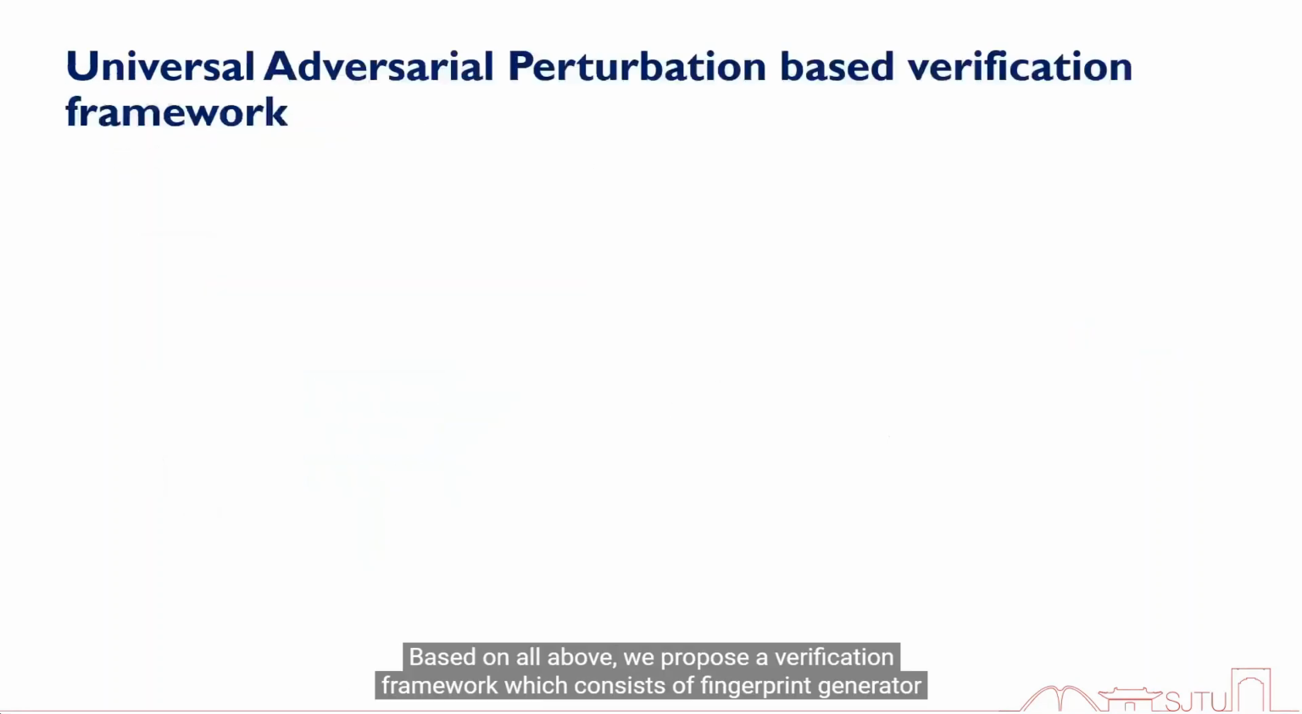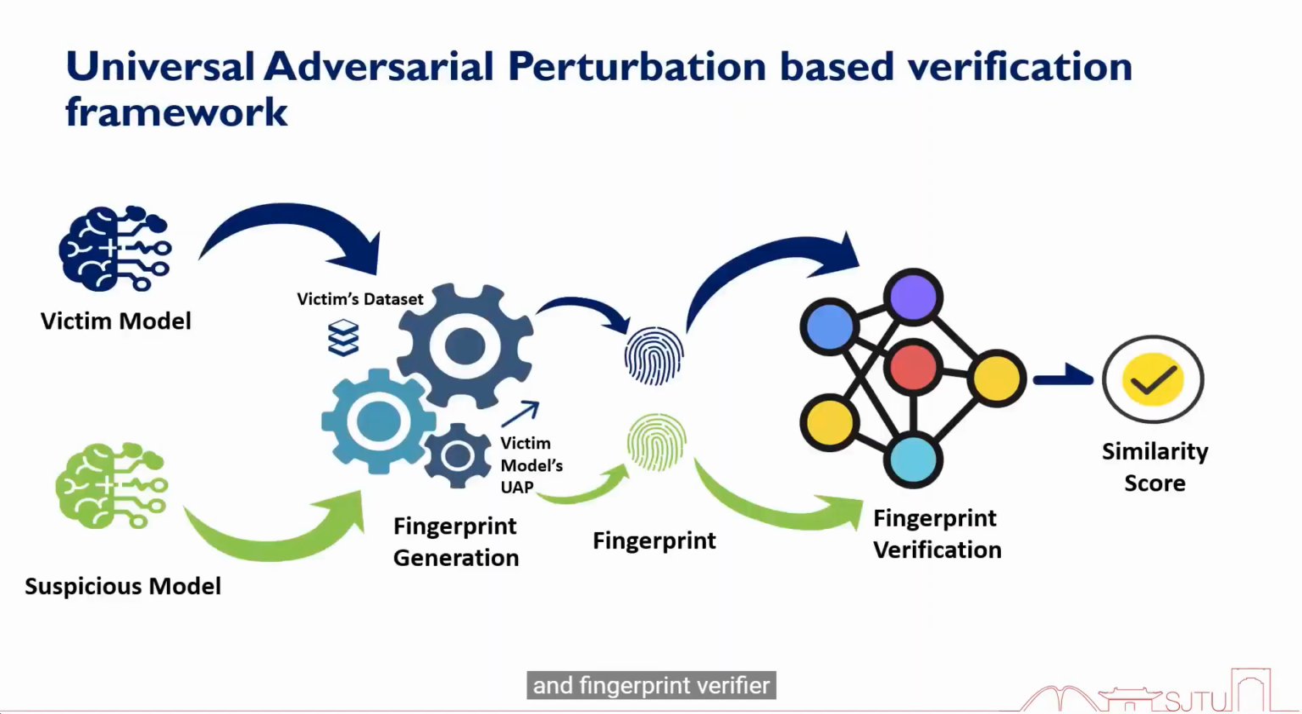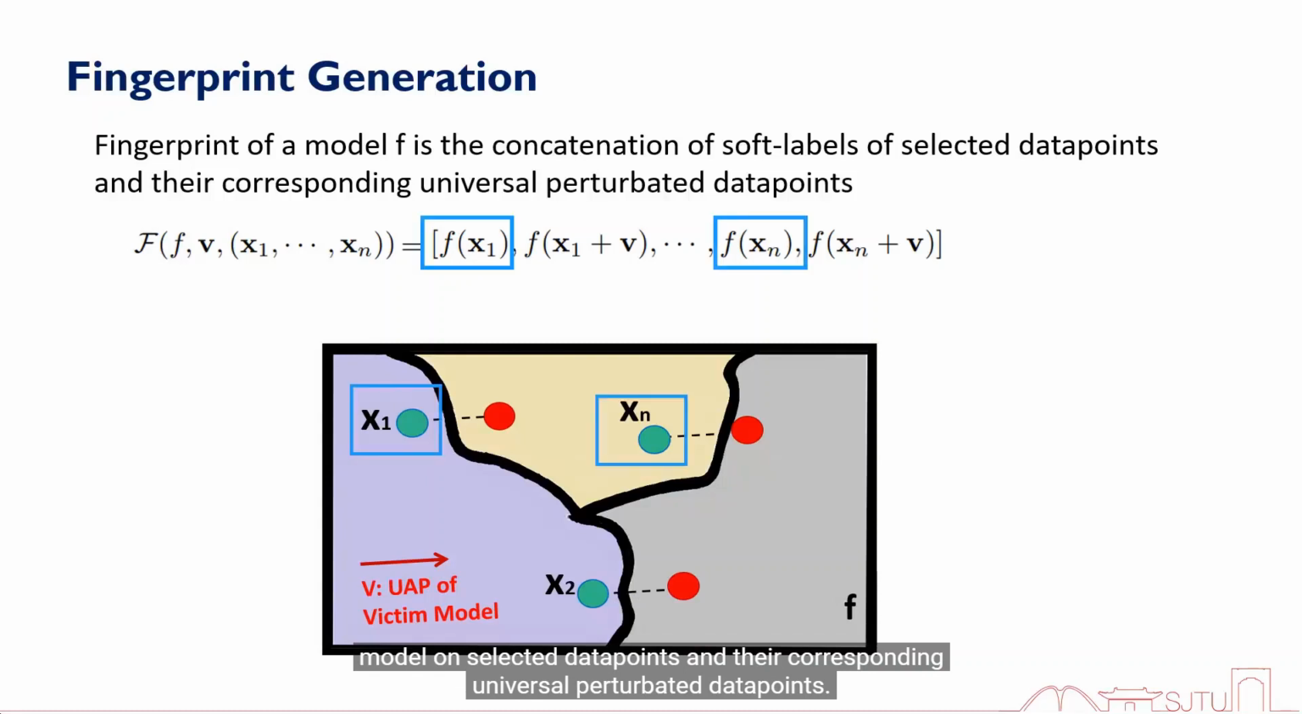Based on all the above, we propose a verification framework consisting of a fingerprint generator and a fingerprint verifier. The UAP-based fingerprint is designed as the concatenation of the predicted soft labels of the model on selected data points and their corresponding universally perturbed data points.